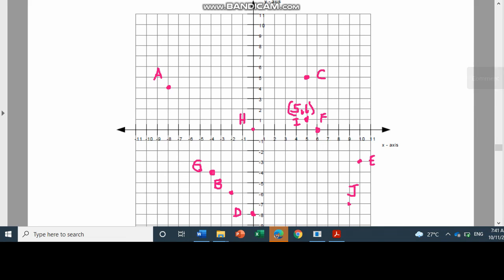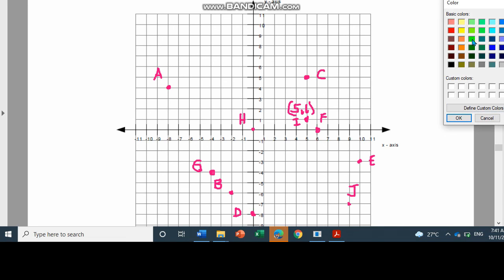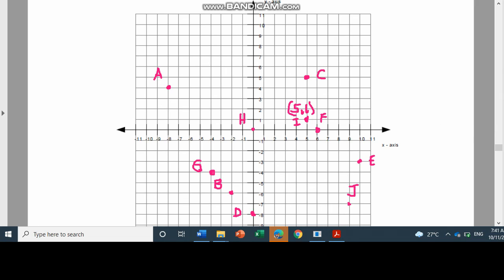So, kung inyong manotice or pangutanon ka mo, ano-ano ang mga points located sa quadrant 1.